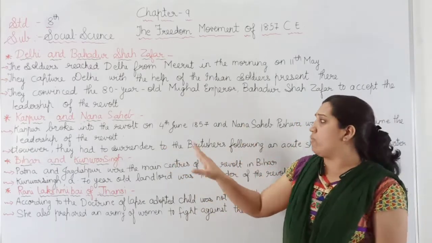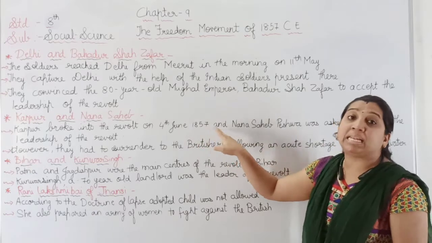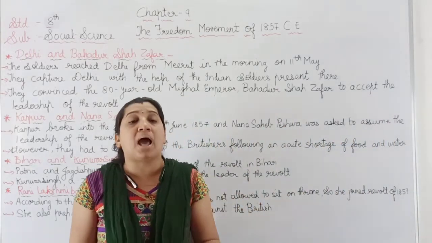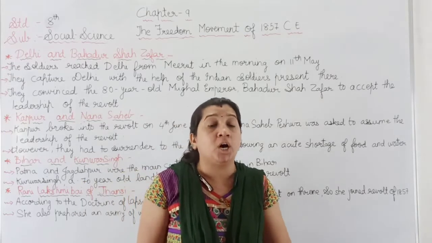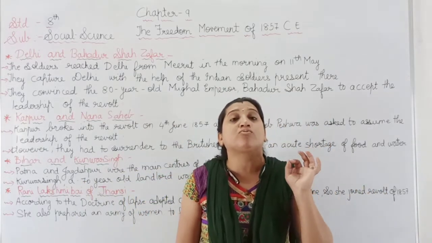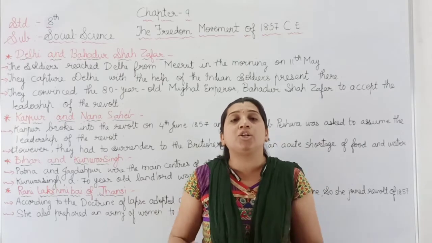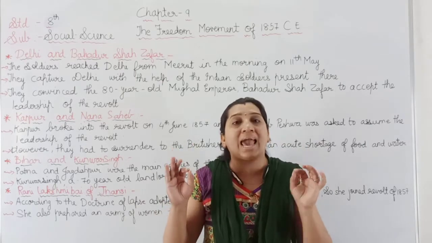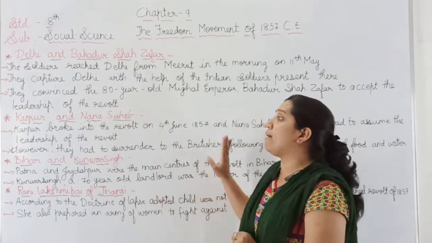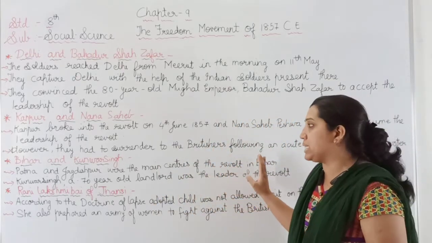They started the revolt on 4th June 1857, but the Britishers stopped the supply of food and water, and for 22 days they still fought against the Britishers. But due to the lack of food and water, Kanpur had to stop the revolt against the Britishers.